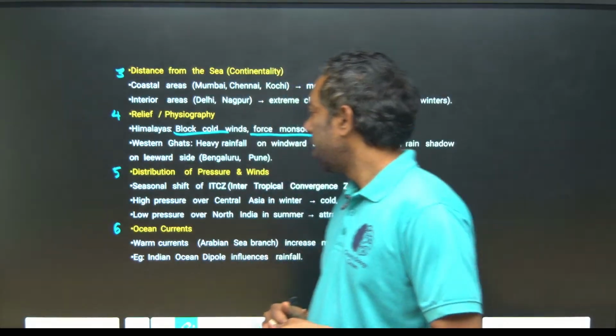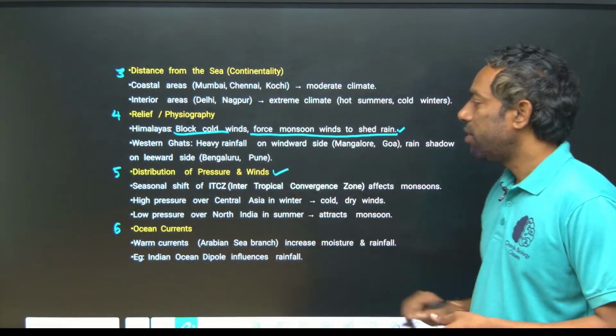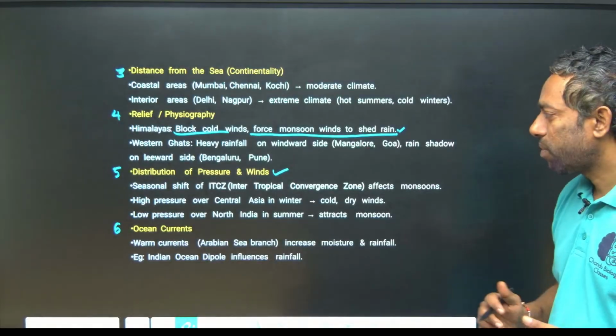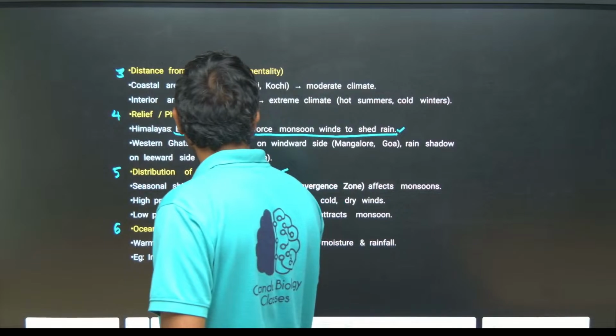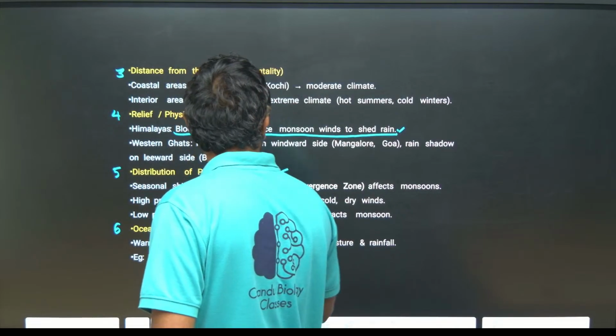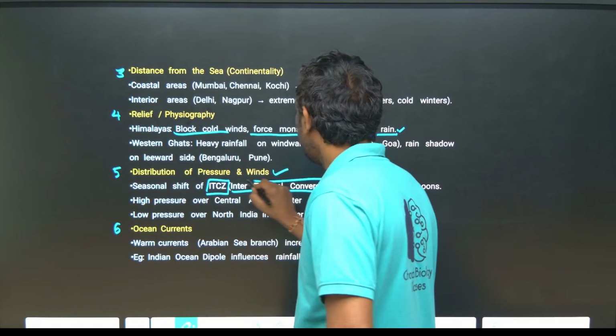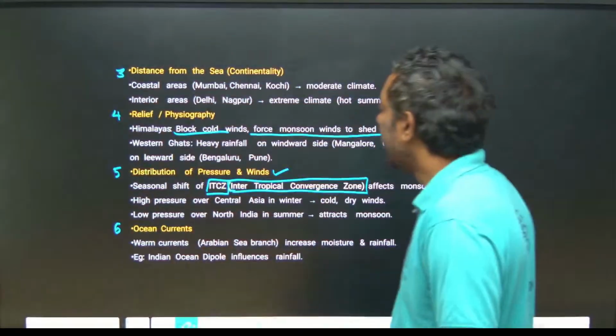And the distribution of pressure and winds. Seasonal shift, ITCZ, the intertropical convergence zone. What is ITCZ?